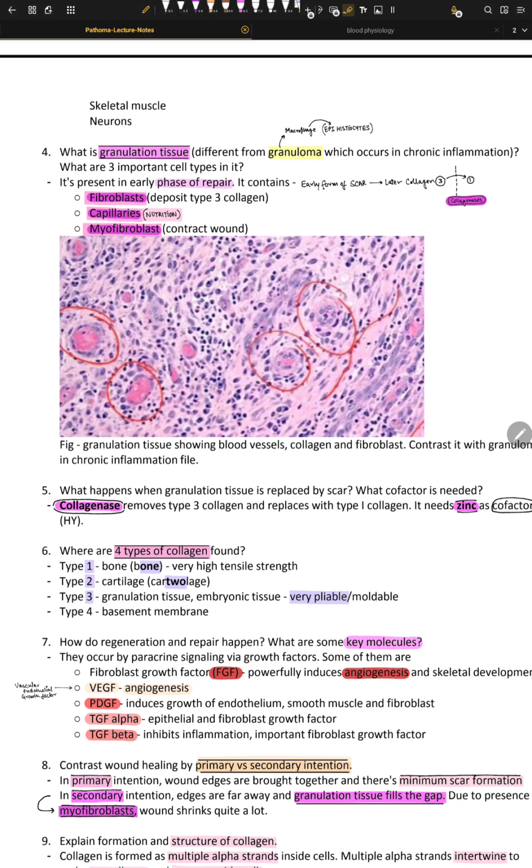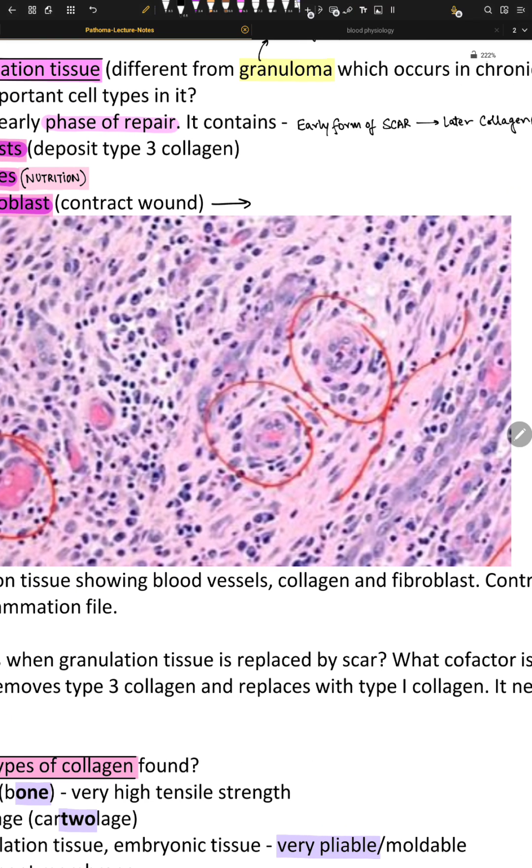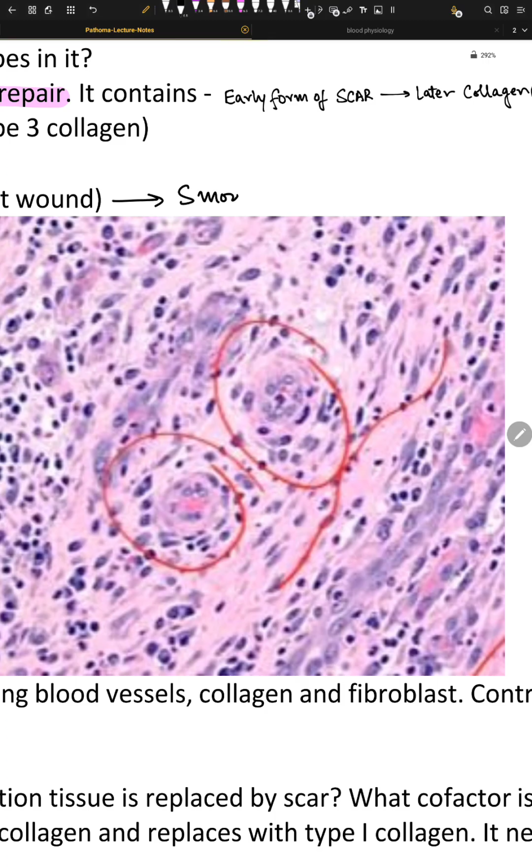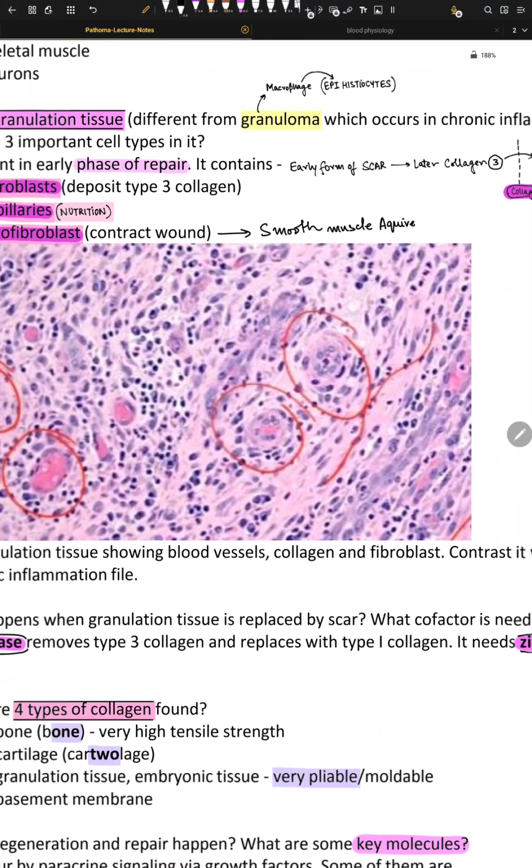So why do we have myofibroblasts in this proliferative stage of granulation? We have them because they are specialized fibroblasts that can acquire smooth muscle-like properties.